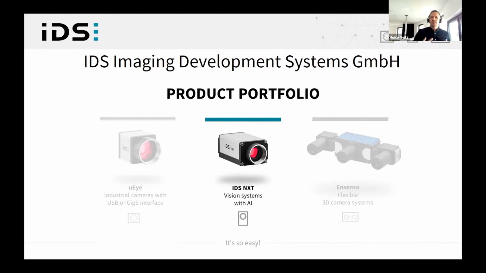Because we believe that our goal must be to consistently develop industrial cameras and image processing products for the industry and to make them easy to control. And this also includes the new field of AI-based vision.